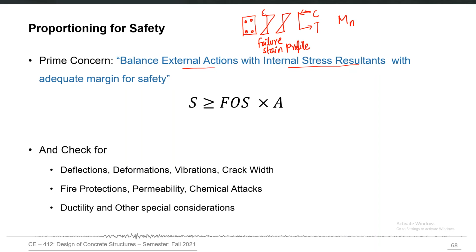So if, for example, this corresponds to some strain in concrete and this corresponds to epsilon y, the yield strain in the steel bars, in that case the moment sum which you will get at the end of this process will be the nominal moment capacity. The stress resultant will be the moment capacity. Similarly, you may also have another moment which is the result of the external actions, that is represented by Mu. So the design is all about balancing this Mn with Mu.